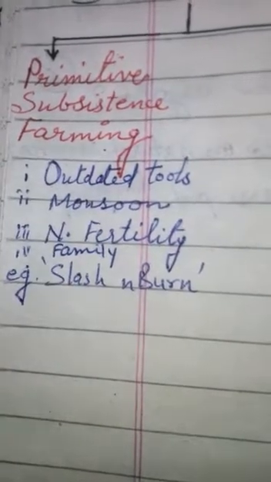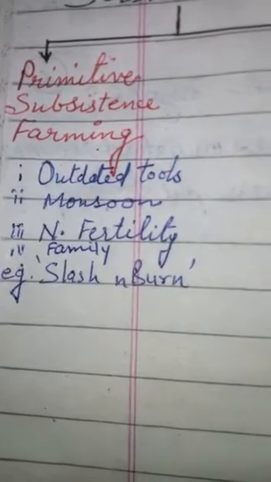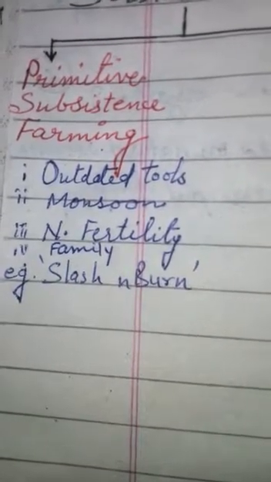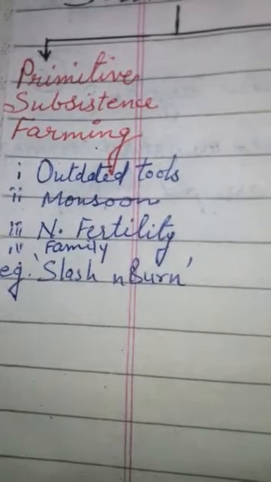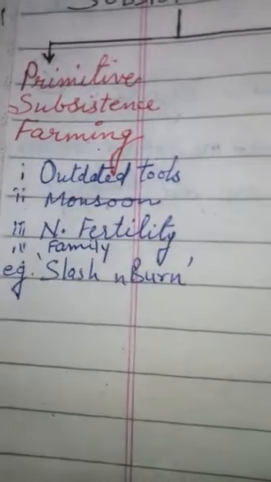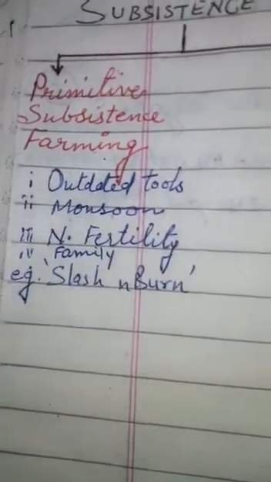It depends upon the monsoon season. It works on the basis of the natural fertility of the soil, and the family members work there in the farm. For example, slash and burn agriculture.